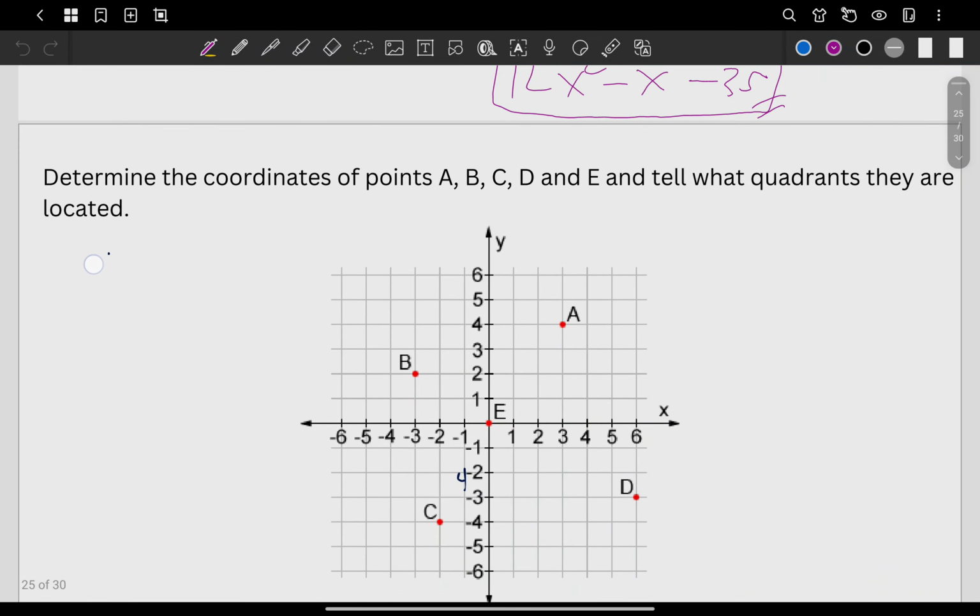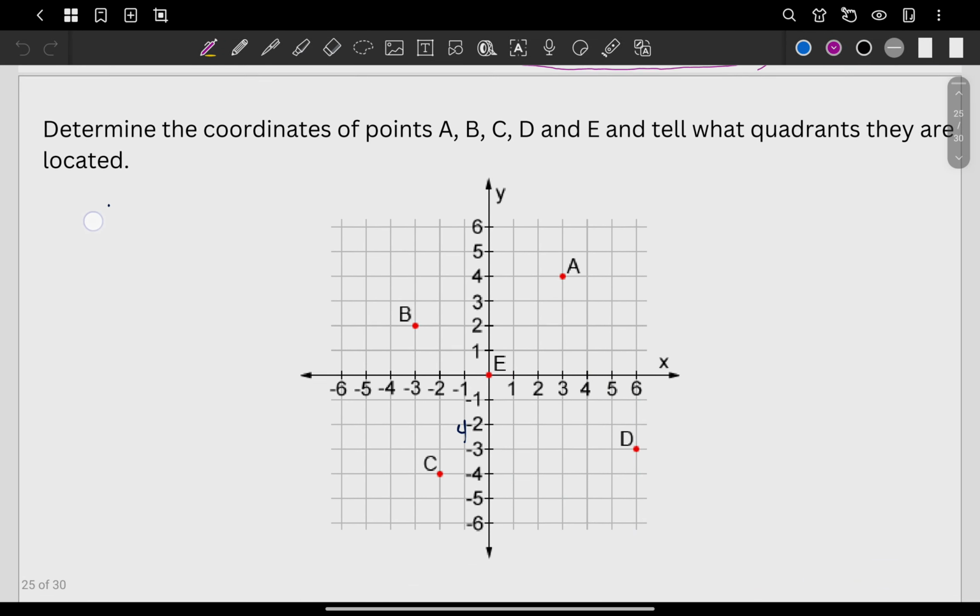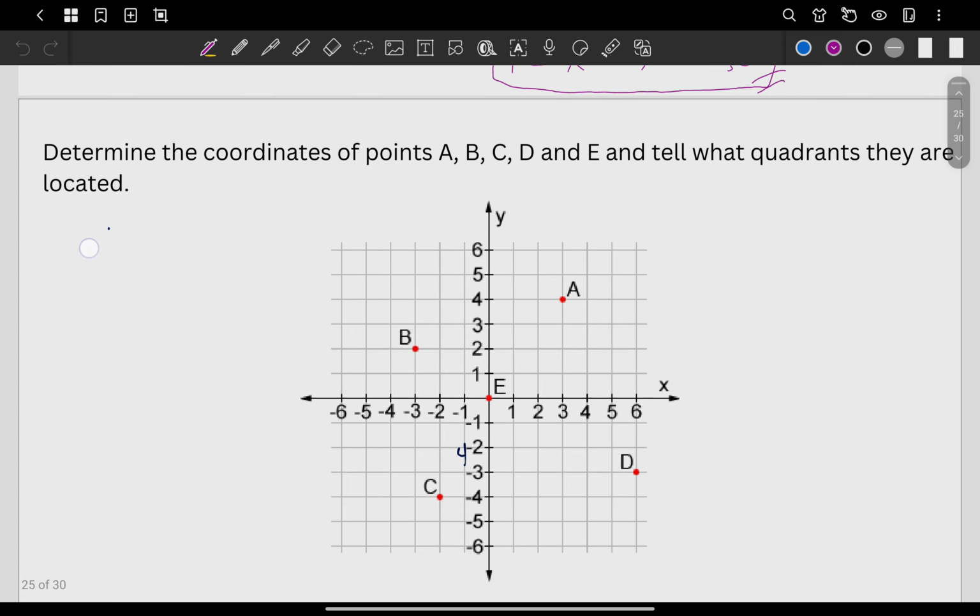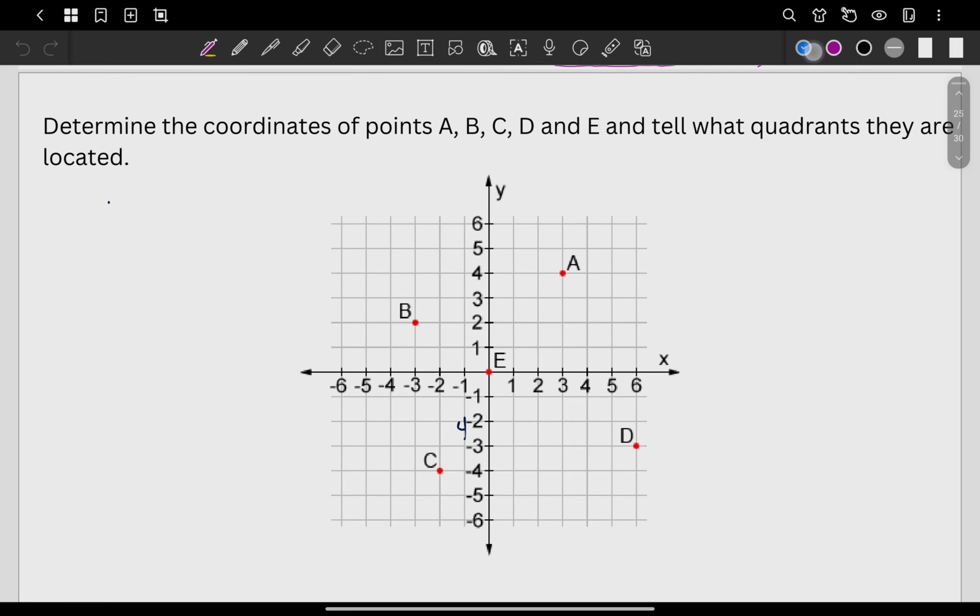Determine the coordinates of the points and tell the quadrants. So let's start with point A. We have here A, B, C, D, E. Okay, point A. Where's point A? This one. What's the value of x here?